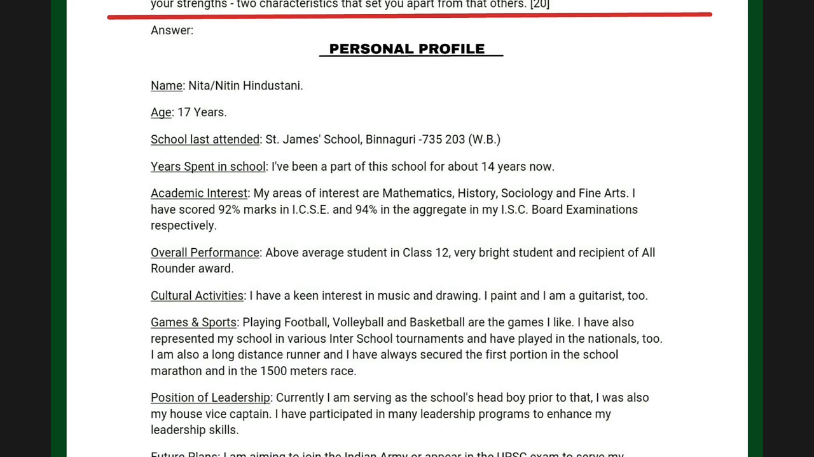Academic interest. Underline, colon. My areas of interest are mathematics, history, sociology and fine arts. I have just put some subjects at random. You can change these subjects. Your preferences of the subjects can be written by you. If you are a science student, you write the science subject names. If you are commerce, then write the commerce subject names. Or if you are a humanities student, then you write the humanities subject names. So anyway, here there are some subjects mentioned. Then put a full stop.